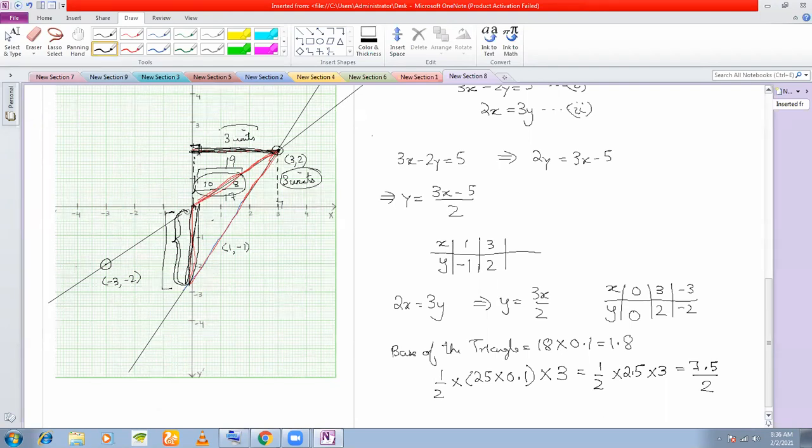Then this will become your height. But I did not take that as the base. That is what I'm saying. That is the mistake that you have made. This side you have taken as the base, right? So this one, which is like the hypotenuse, the longest side. If you have taken this as your base, then this becomes your perpendicular. This becomes your height. So I've done that only.